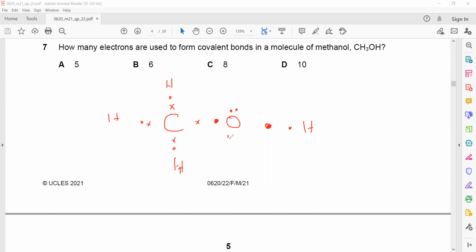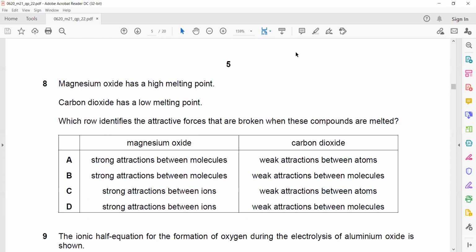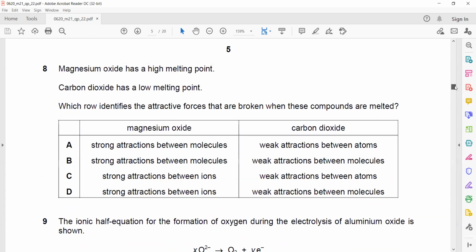In question 8, magnesium oxide has a high melting point. Why? Because magnesium is a metal and oxygen is a non-metal. When a metal combines with a non-metal, they form an ionic bond, which is stronger. In carbon dioxide, carbon is a non-metal and oxygen is a non-metal. When two non-metals are joined together, they form a covalent bond. So which row identifies the attractive force? Magnesium oxide has a strong attraction between the ions.